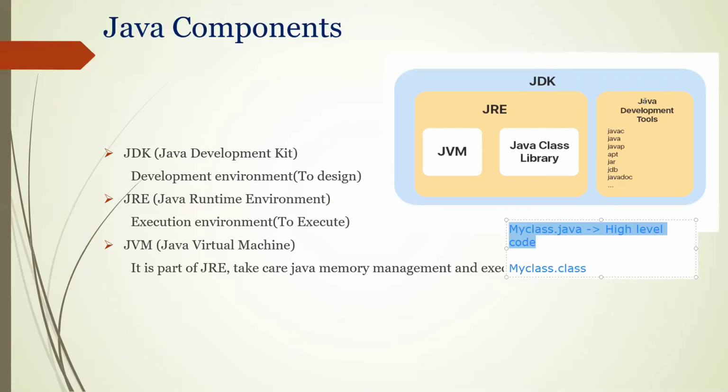If you see the right side, Java development tools, I told, right? javac. What is javac here? javac is a compiler. The c stands for compilation. So the Java compiler is part of JDK. Once you compile it, this .class file you can execute anywhere on your same machine, or you send this file to somebody else and they also can execute it.